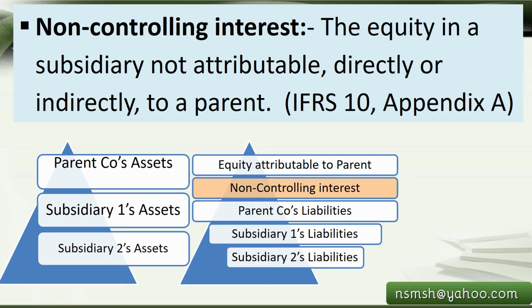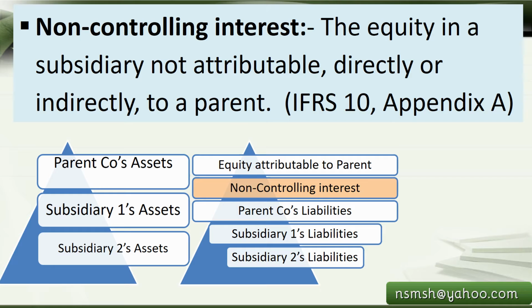And when we come to the equity and liabilities side, the equity attributable to the parent directly will be there, and the non-controlling interest, which we will see with some examples now, that portion will be there, and the parent company's liabilities, all liabilities other than equity, plus subsidiary 1 and 2 liabilities will be there as one common statement.